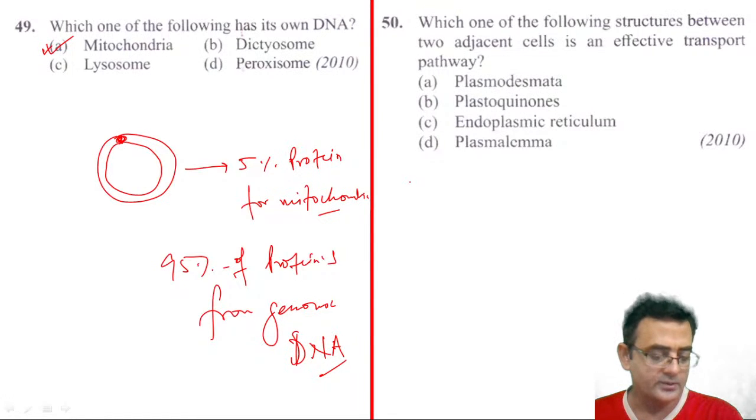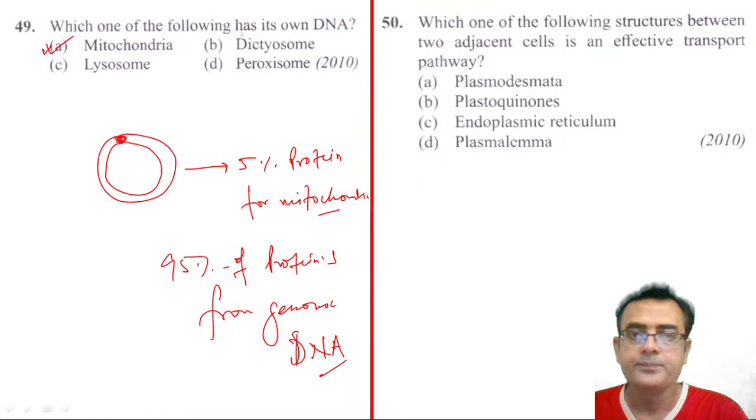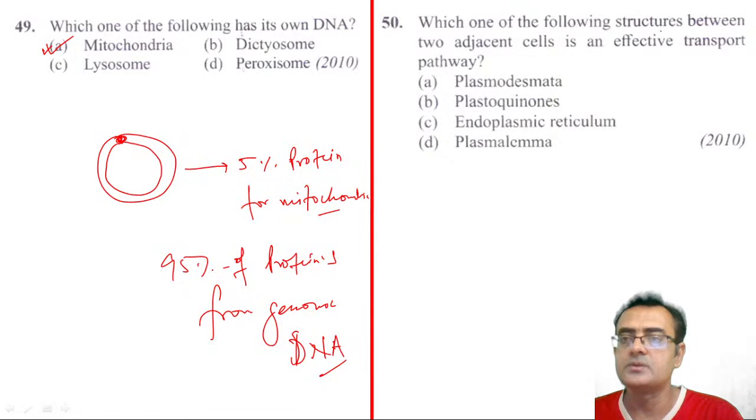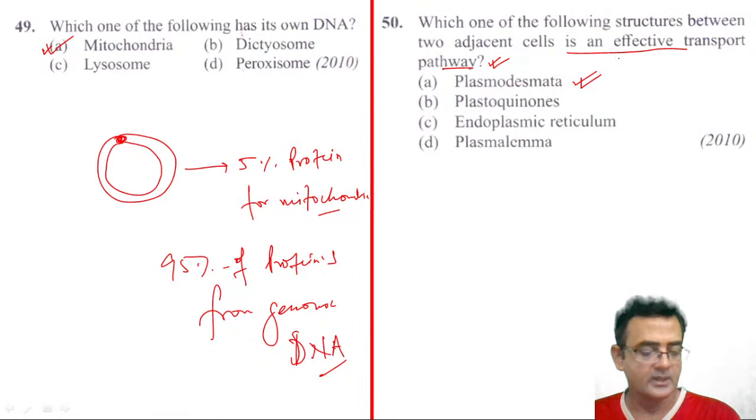50, the last question we are solving now. Almost our time is over. Which one of the following structures between two adjacent cells is an effective transport pathway? Here they are not talking about plants or animals, right? But one of the following structures between two adjacent cells as an effective transport pathway. So in the plant, that cell-cell communication or cell-cell junction is called plasmodesmata, right?